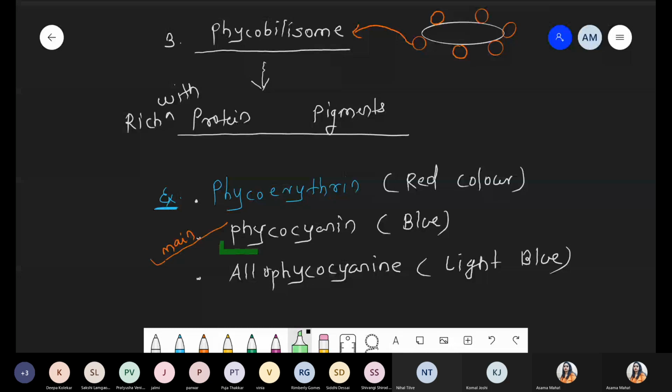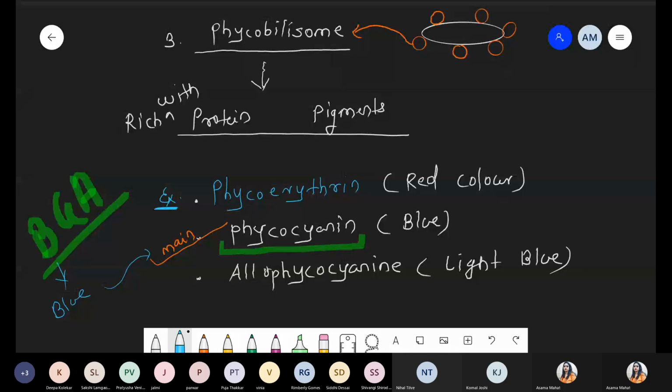Those are associated with the cyanobacteria. That's why cyanobacteria are also called BGA. B represents what? B represents the blue color. And why is it blue? Because of the rich pigment of the phycocyanine. Green represents because of the chlorophyll pigment. Definitely we discussed there is a presence of some chlorophyll pigment. So chlorophyll A is present in most abundant amount. So blue color because of the phycocyanine, green color because of the chlorophyll pigment. That's why cyanobacteria are also called blue-green algae.